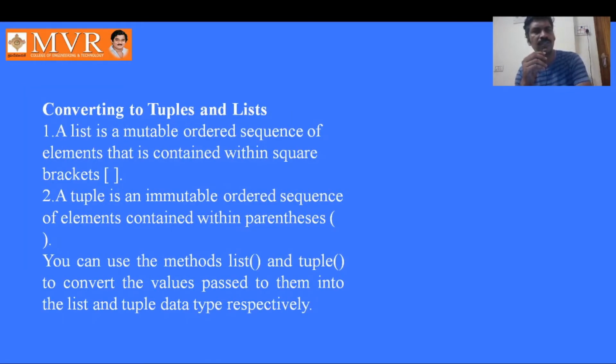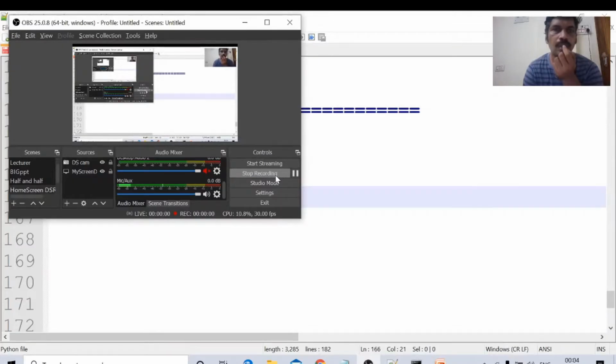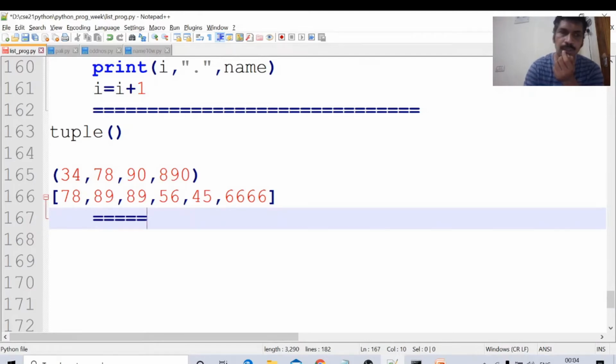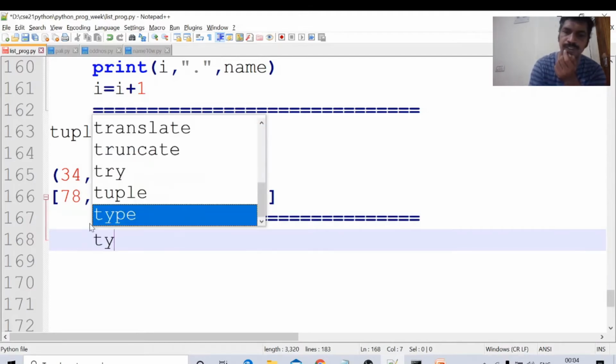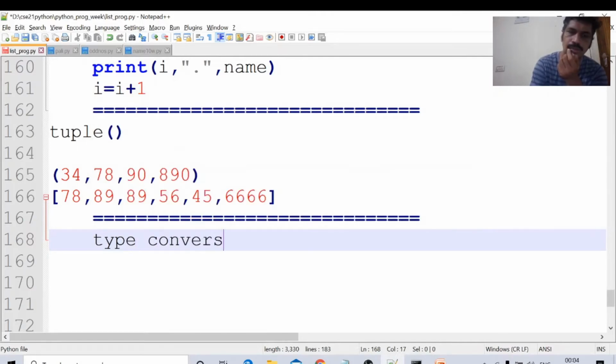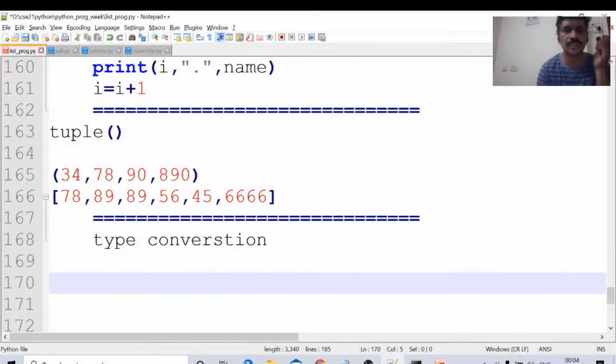Now we will see converting one type to another, various type conversions in Python. First, suppose a equal to 45.78.